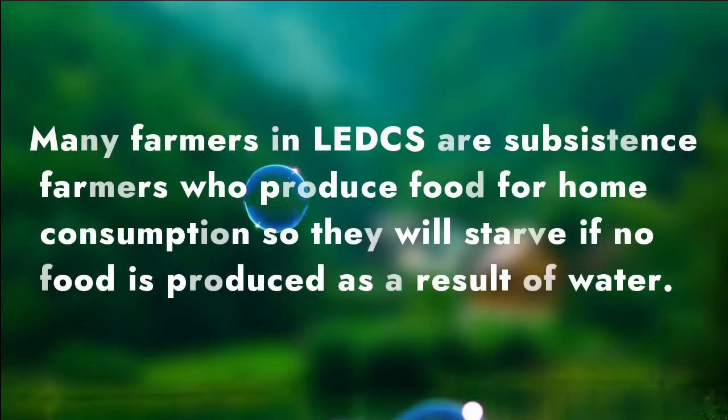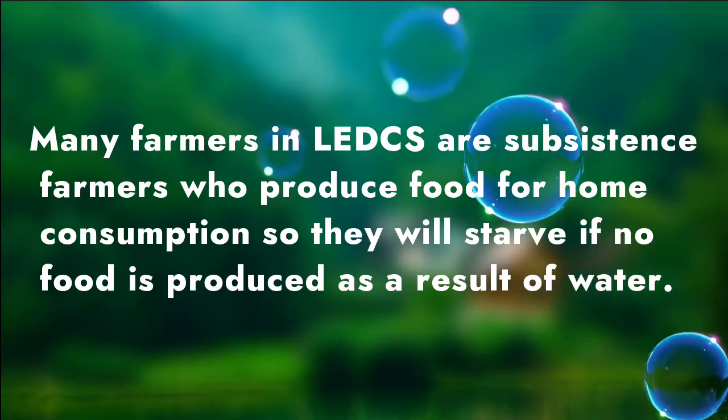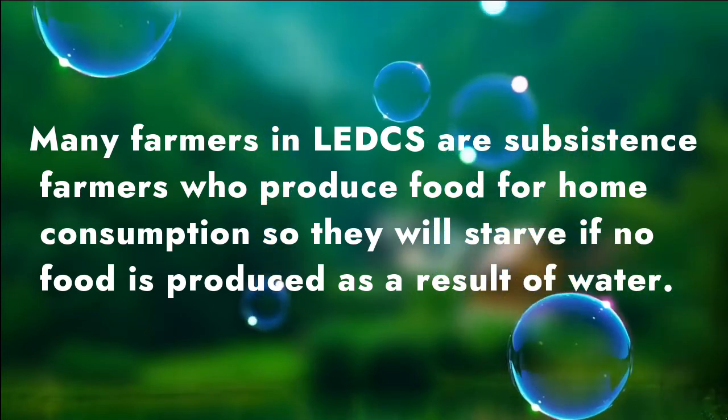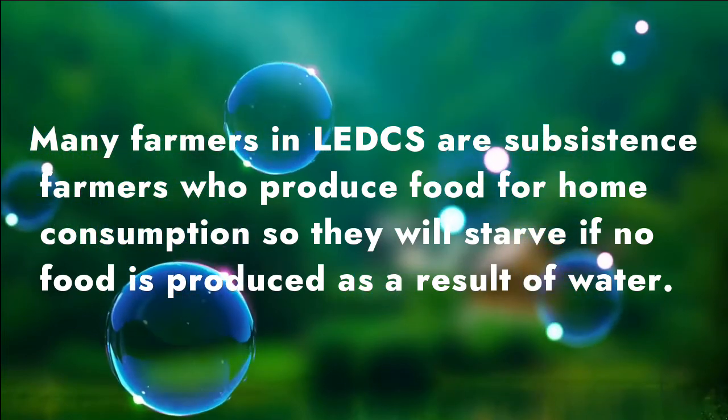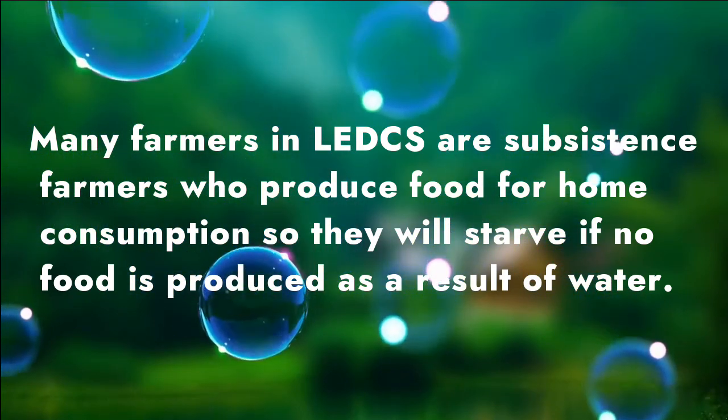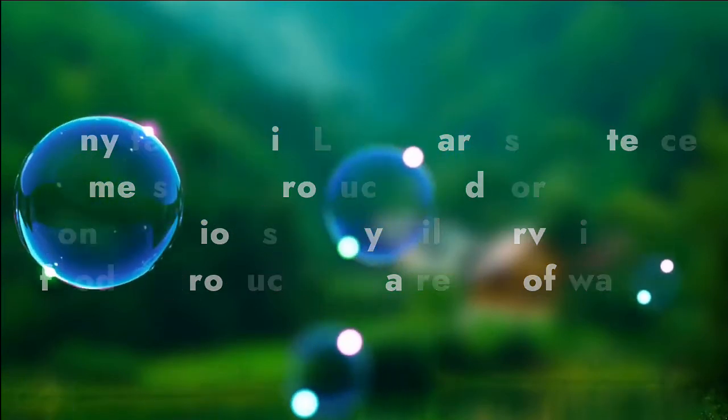Many farmers in LEDCs are subsistence farmers who produce food only, or you could say mainly, for home consumption, and therefore they will starve if no food is produced as a result of water shortage.